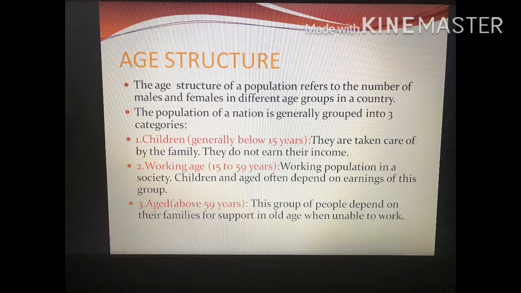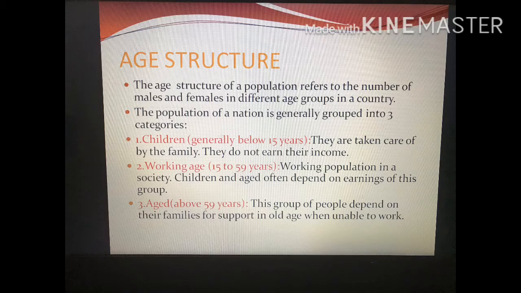Now children. They are taken care of by the family. They are looked after by the family. They do not earn an income. As they are children, they need to study.